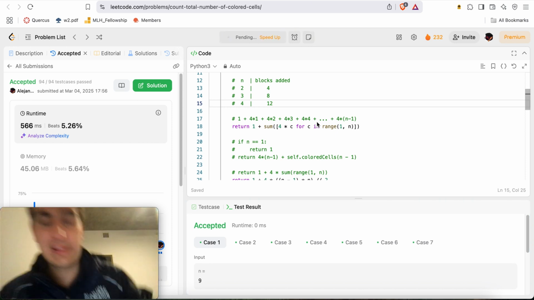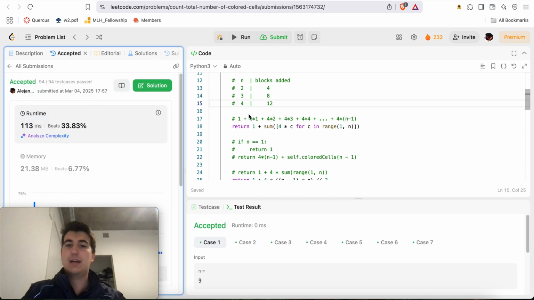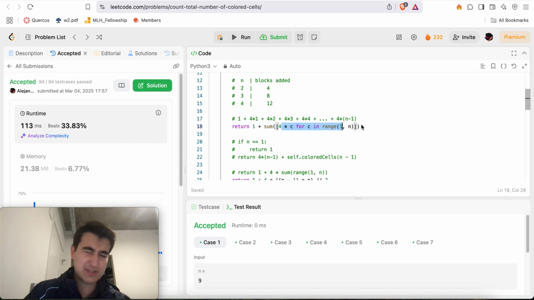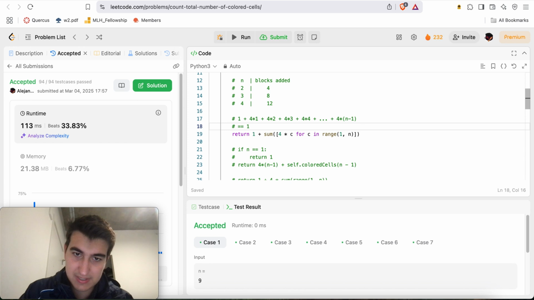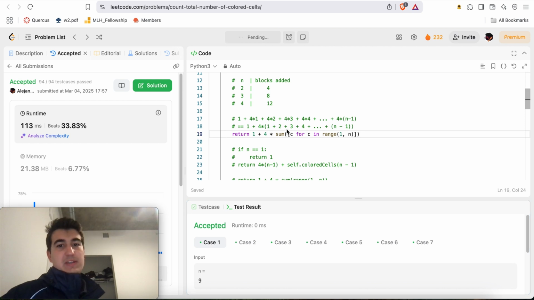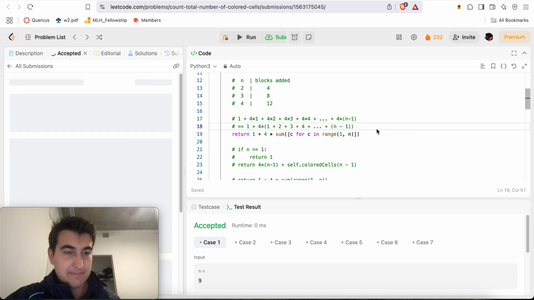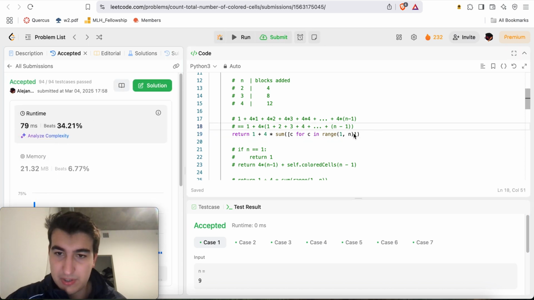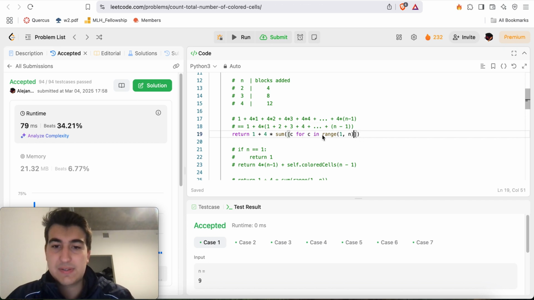Now, here's where I did a little bit more funny business, which is like, okay, how about there's a factor of 4 in every single one of them. How about we take them out, right? This is really equal to just 1 plus 4 times 1 plus 2 plus 3 plus 4 plus ... plus n minus 1, right? So here I take out the 4 from the sum, and it'll be 4 times this. So here's just doing a little bit of algebra. And we can submit this. This works as well, and we get actually a little bit of a faster solution. Very nice. And so that's pretty much it.